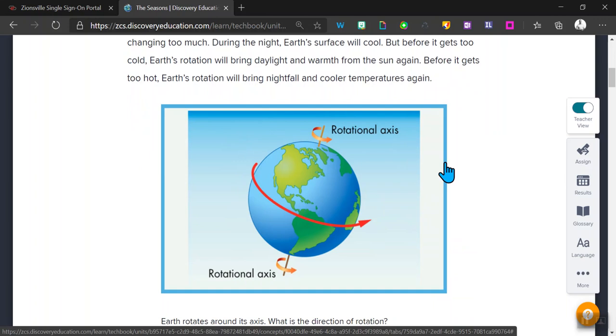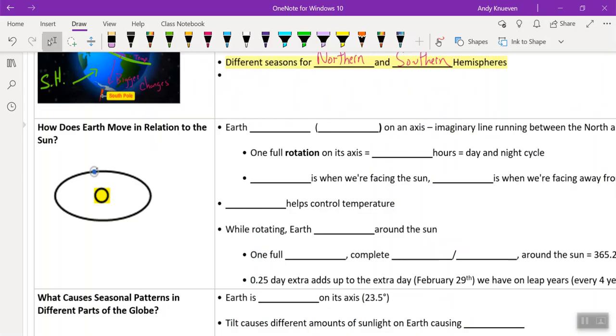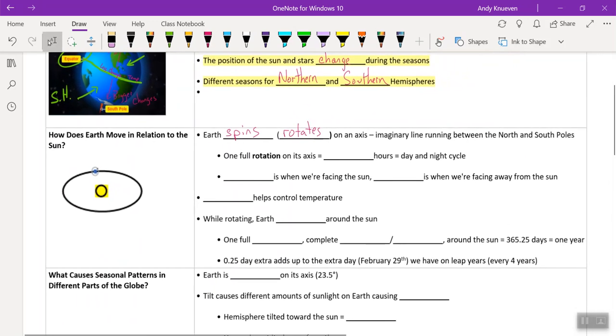So let's jump into our notes and fill in some of those details there. So the Earth spins, or we would say, more properly said, it rotates on an axis. And that, again, is an imaginary line running between the North and South Pole. Now, one full rotation, right? These are the same thing, rotation on its axis. It takes 24 hours, and that is a day and night cycle.